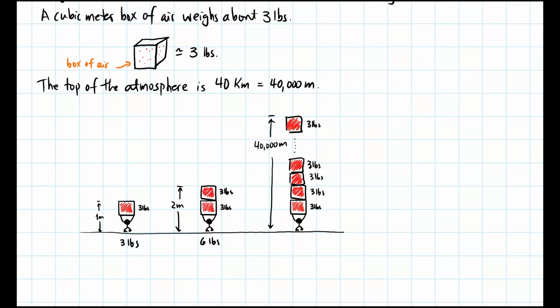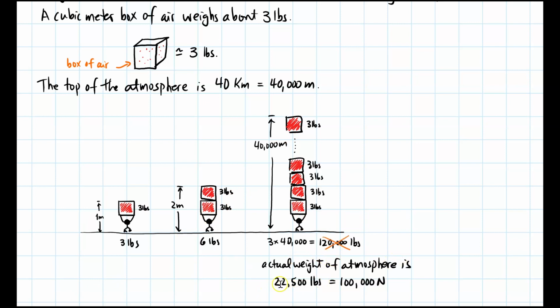Since the atmosphere is 40,000 meters, if I was to put 40,000 boxes on top of this little person, how much weight would this person actually feel? It would be 3 times 40,000, which would be 120,000 pounds. But there's a correction here. It turns out that the atmosphere is not uniform and it thins as it goes up. So what's the actual value? The actual weight of the atmosphere is 22,500 pounds, which is the same as 100,000 newtons. That's how much the atmosphere weighs.